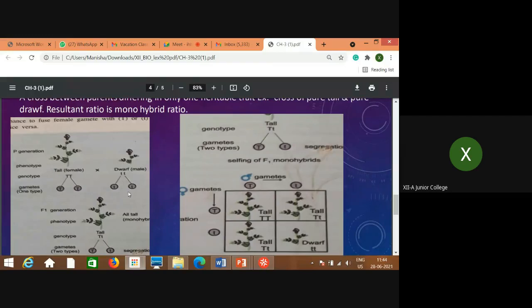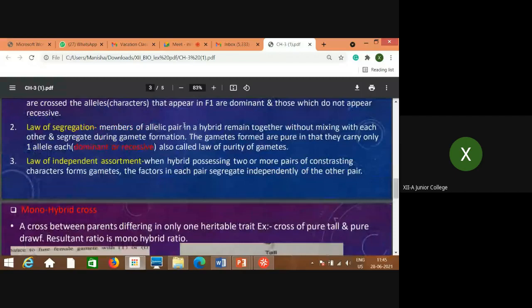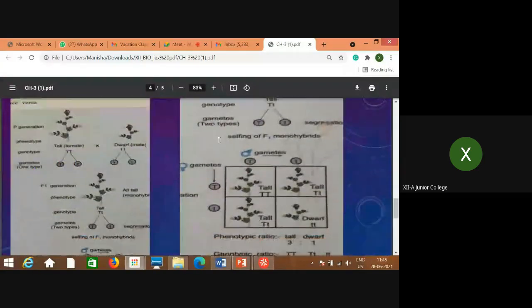And they are segregated at the time of selfing, that means the second generation is what? Self-pollination. That is also called selfing. So when there is selfing of these characters, that means these members remain in the hybrid form without mixing with each other and segregate during gamete formation. And these gametes are pure in their nature. They carry only one type of allele, either dominant or recessive. So this is called law of purity of gametes.